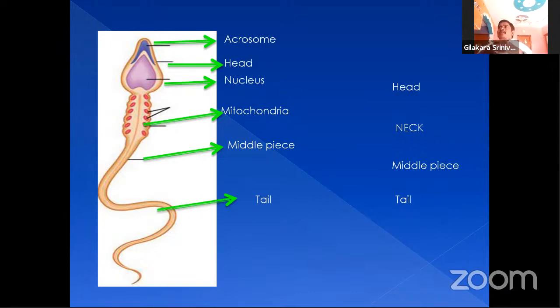The sperm cells are minute, microscopic and motile. Motile means they have the ability of movement in the female reproductive system. And this is the middle piece, and finally a tail is also present. This tail also helps in the movement of the sperm cell. Okay, here you can see